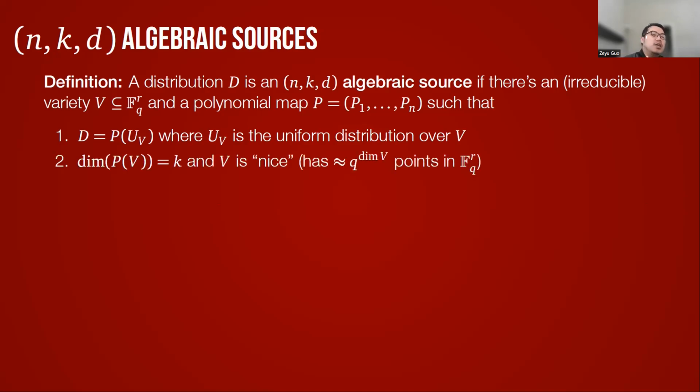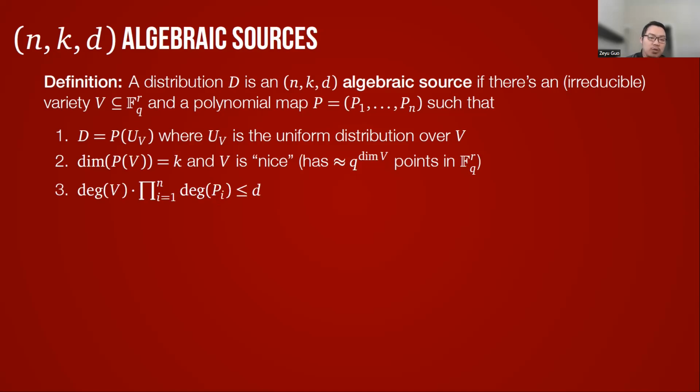Secondly, the dimension of P(V) equals k, and V is nice, meaning that the number of points on V in F_q^r is close to q to the dimension of V. So this guarantees that there is enough min-entropy in the distribution D.